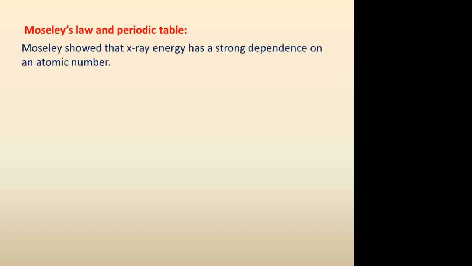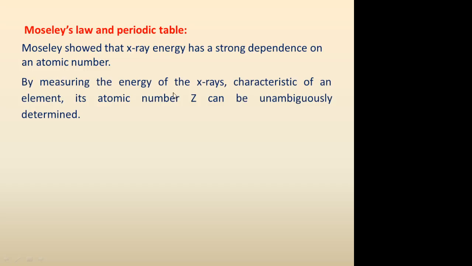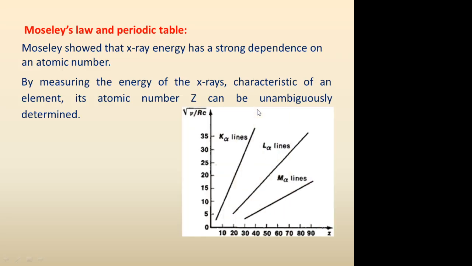So what is the use of Moseley's law? That has been well discussed in the correction of the periodic table and the arrangement of the elements in the periodic table. Moseley showed that X-ray energy has a strong dependence on the atomic number. By measuring the energy or the frequency of the characteristic X-rays of an element, its atomic number Z can be unambiguously determined because they are related to each other. So he did a series of experiments and found out the frequencies of K alpha lines for various elements,